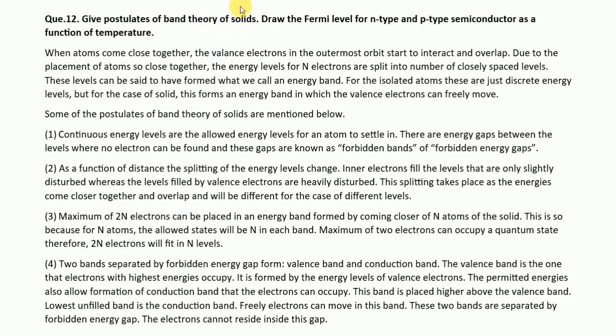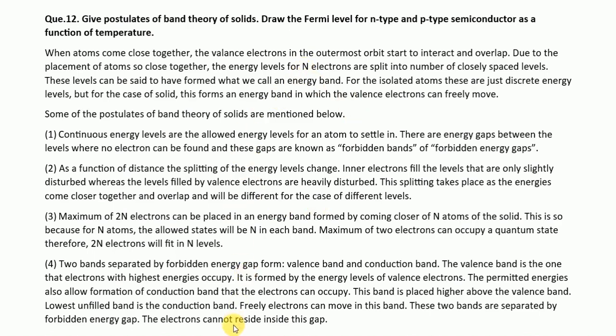So today we will learn about the band theory of solids. The band theory of solids helps us explore and understand different materials, especially the N-type semiconductors and the P-type semiconductors. And along the way, we will look at how Fermi levels vary with temperature in these semiconductors.